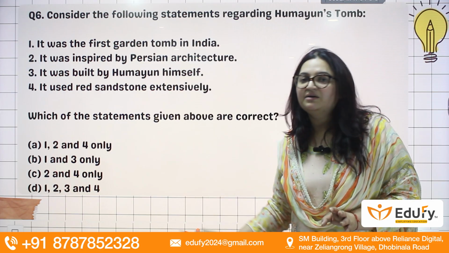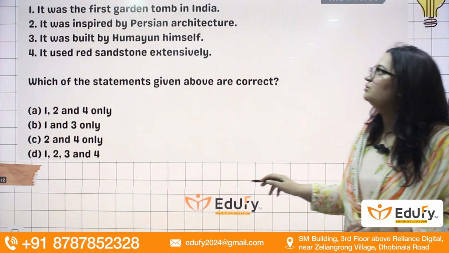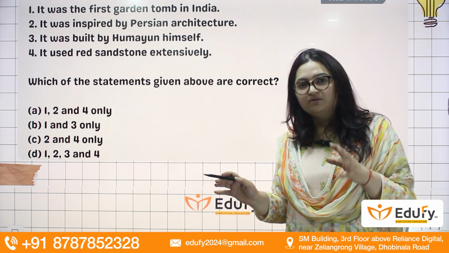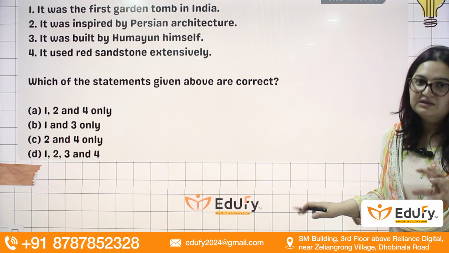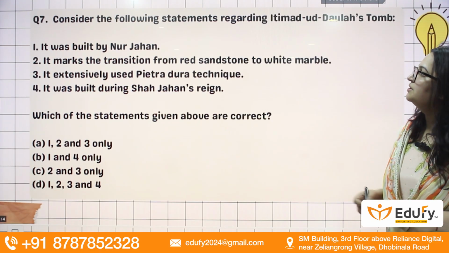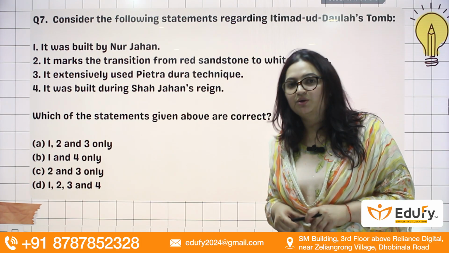So answer will be either 1 to 4 or 2 4. So your answer is 1 to 4, because it is also considered the first garden tomb of India. Who was Humayun? The father of Akbar. So this is right.